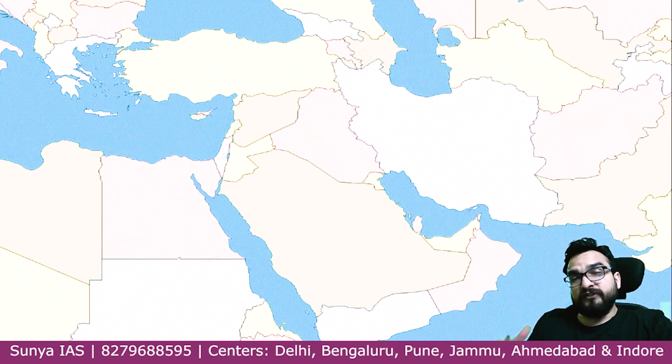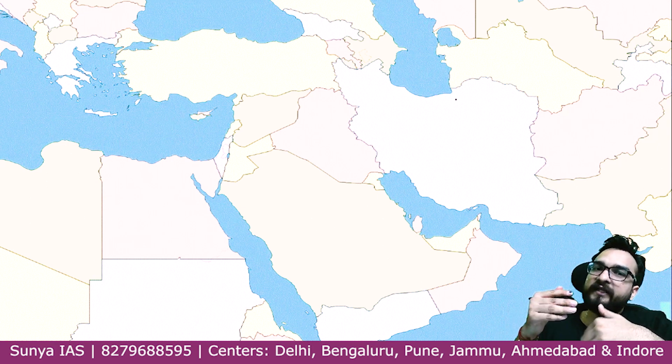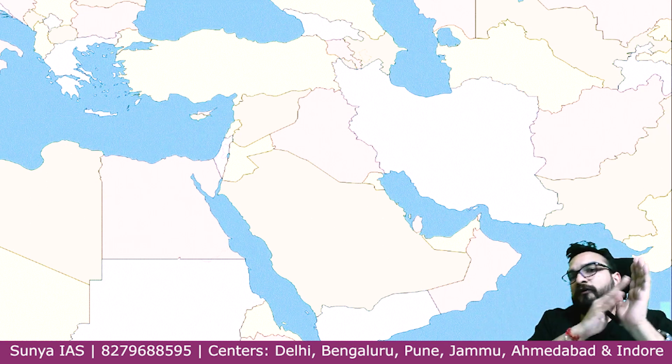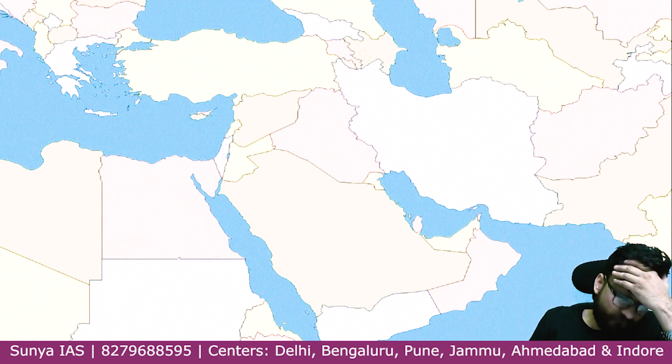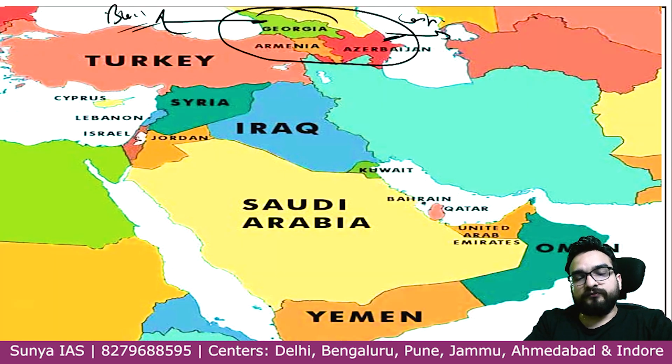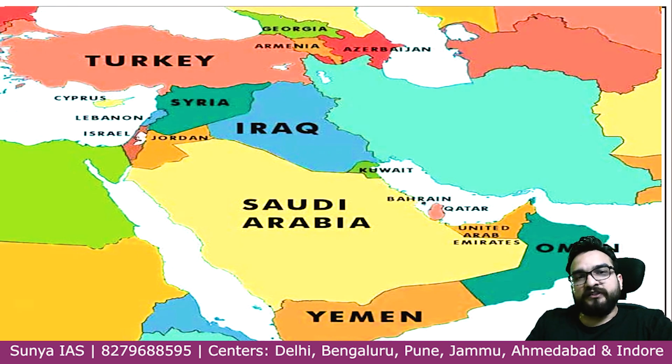Again, I was telling you that, not in the form of the countries, they can give you the form of capitals also, to arrange from north to south, from west to east, like this they can give you. So over here you can see this particular portion is over. Let me show you in the map also. This is Georgia, Azerbaijan, Armenia.